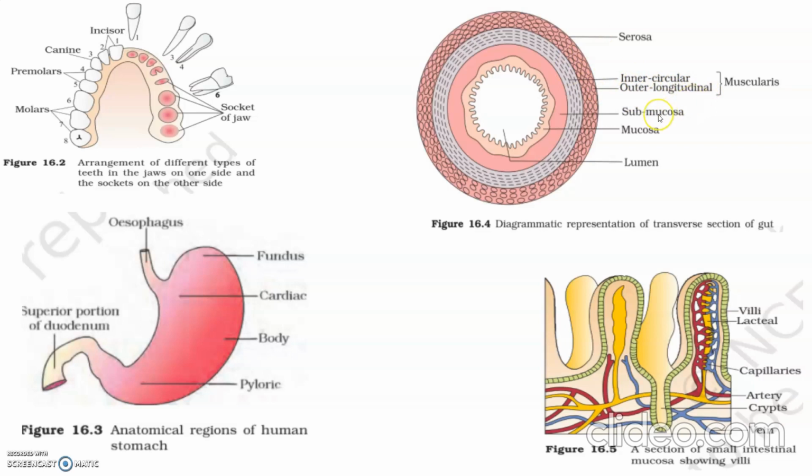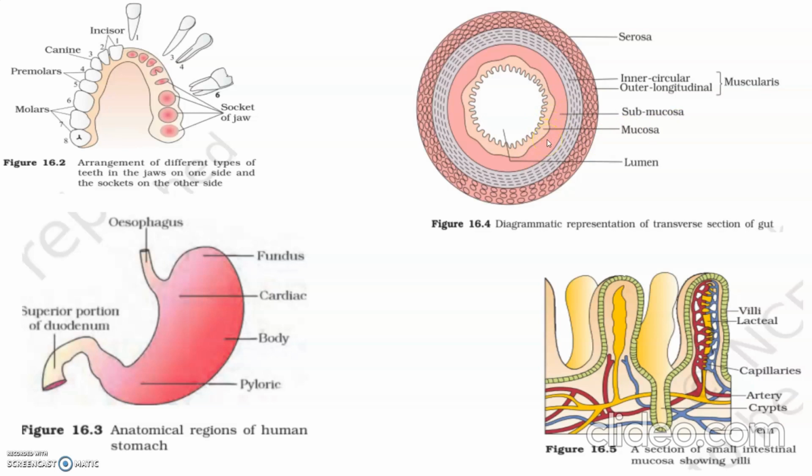The submucosal layer is formed of loose connective tissues which contain nerves, blood, lymph vessels, etc. In the duodenum, glands are also present in the submucosa, and the innermost layer lining the lumen of the alimentary canal is the mucosa.